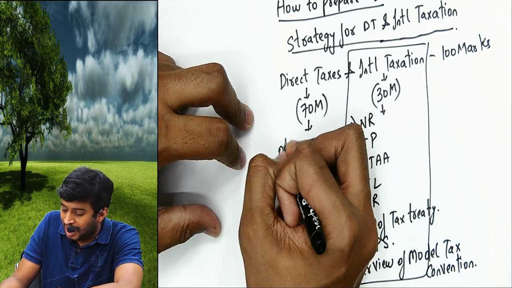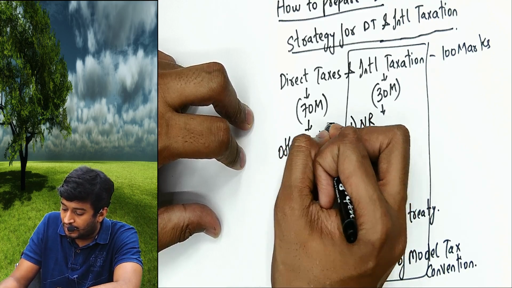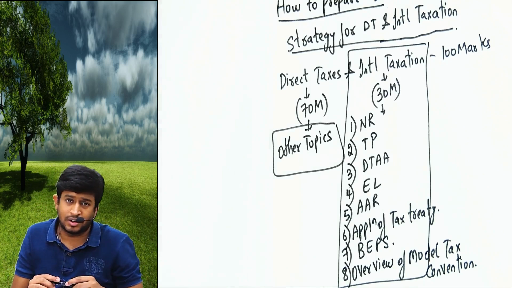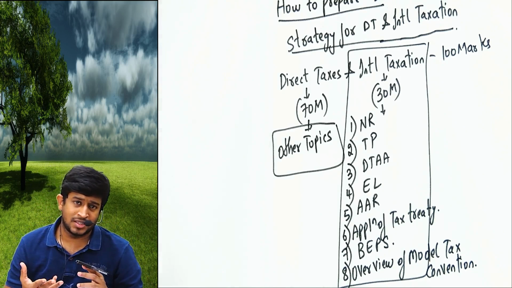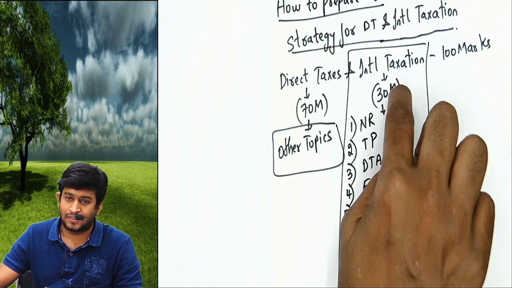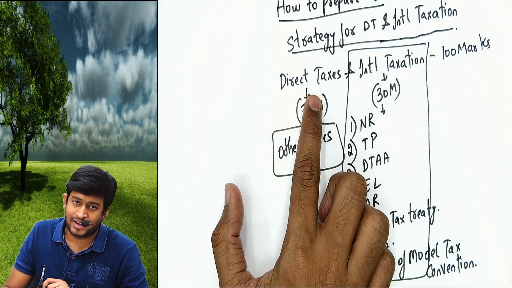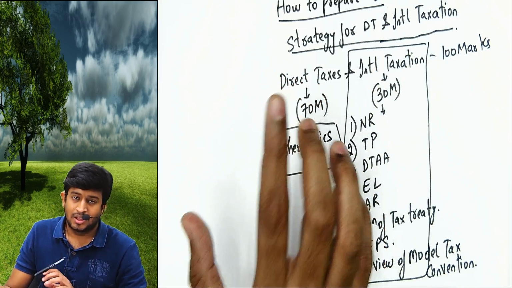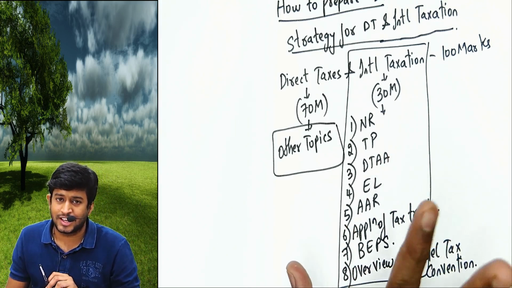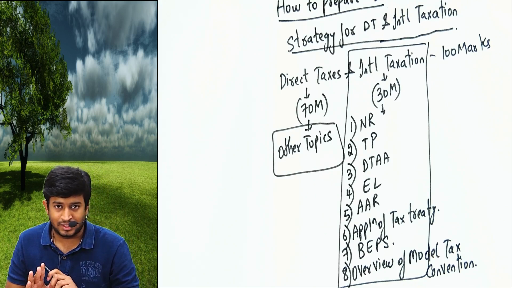70 marks are other topics, whatever we have in our module. I hope we have 3 modules plus case study, or whether you are attending at any other places in India. These 8 chapters are covered in 30 marks. Any other topic will be covered in the direct taxes part. That's the syllabus from direct taxes. These 8 chapters are the syllabus from international taxation. Am I clear with this?